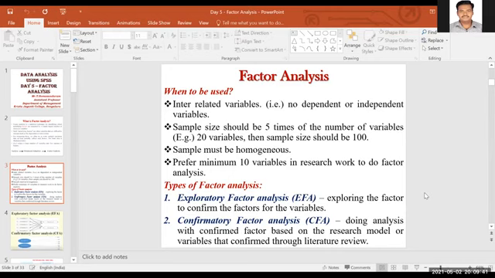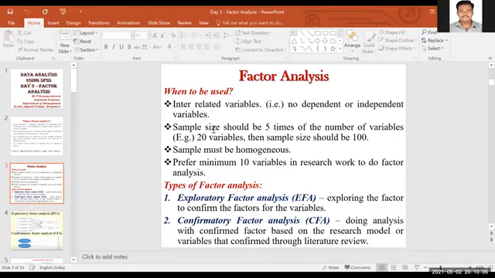So your sample size should be 5 times your number of variables. So better you prefer 20 variables. For sample size, I mentioned here 20 variables means your sample should be 100. So always prefer a minimum of 10 variables. So the second point is, for example, I quoted, sir.